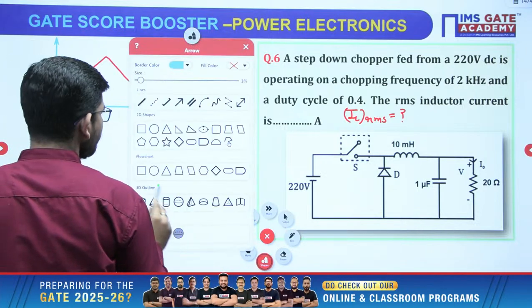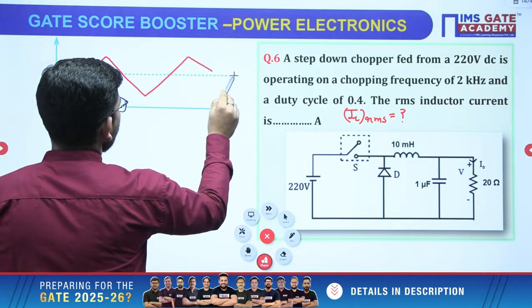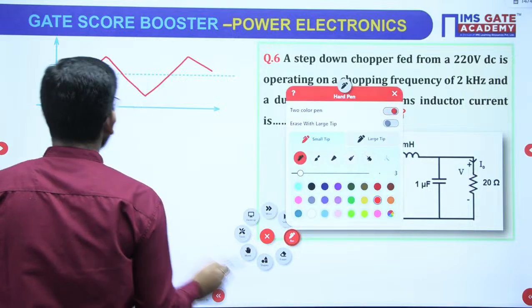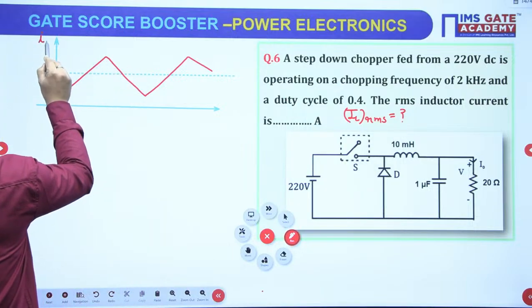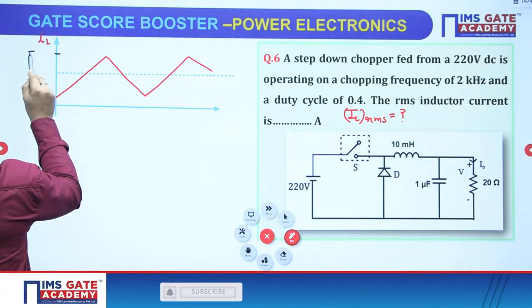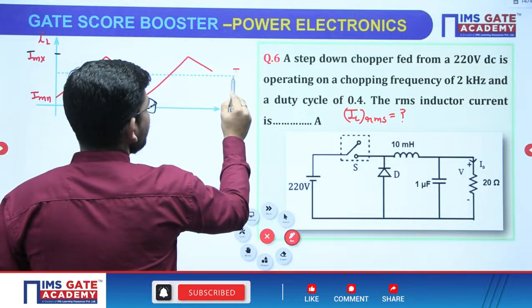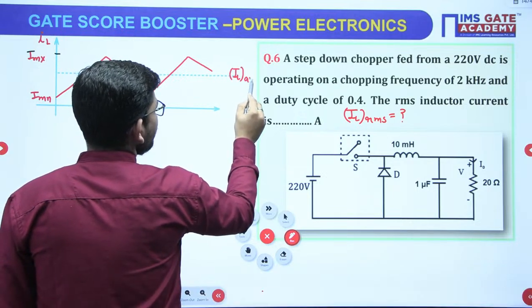And then this will be the average value. So this is the inductor current waveform, where this is the minimum value, this is the maximum value, and this will be the average inductor current.